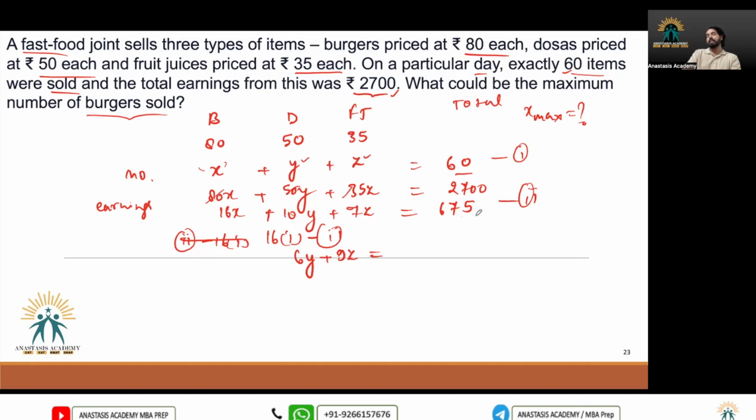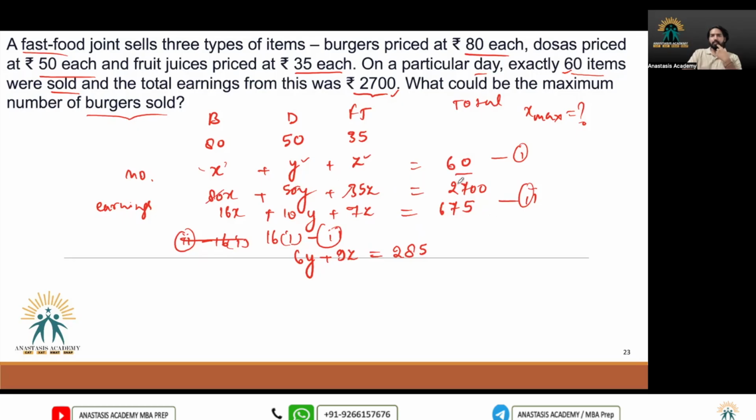So it becomes 285. So we can cancel out 10 to this 15. We can cancel. We are getting something wrong.